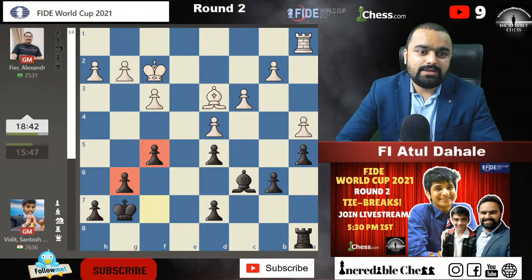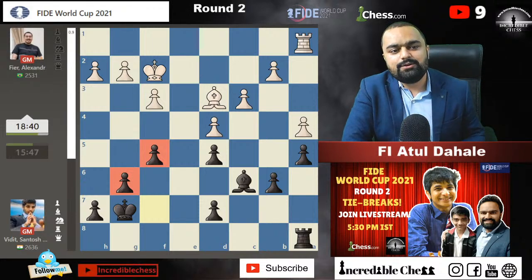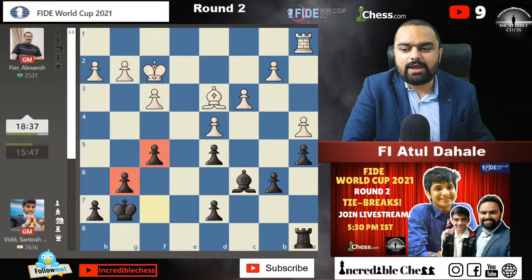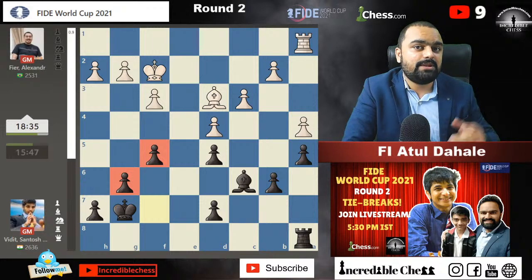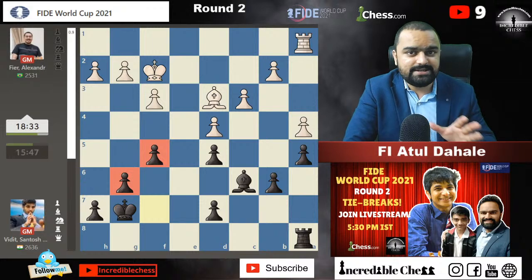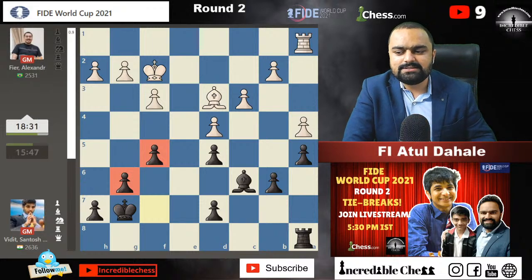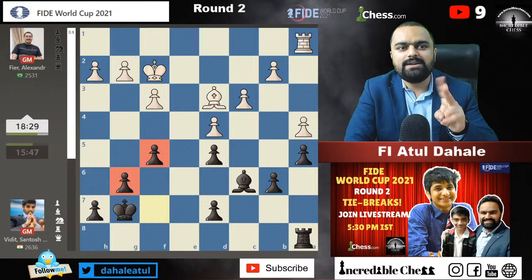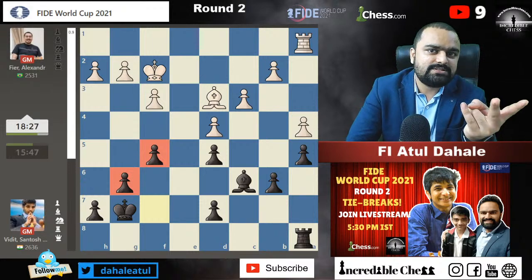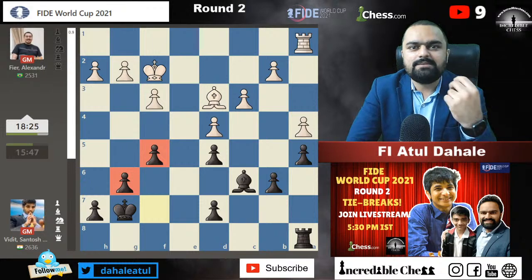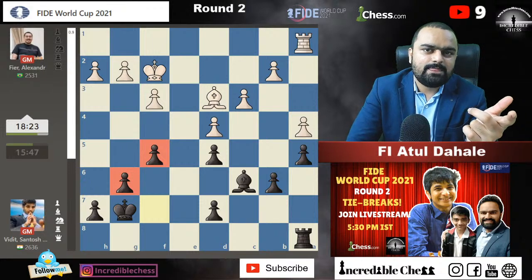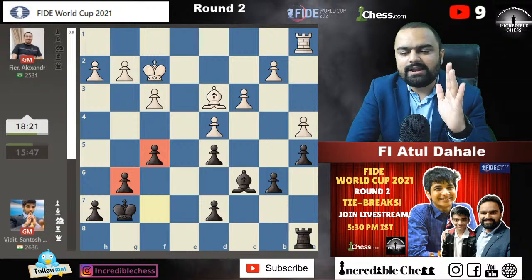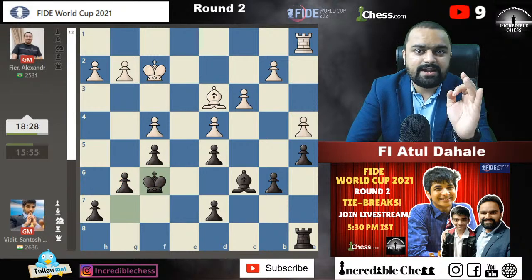Rishabh asks what happens if both games end in an equal position. If both games are drawn, then they will play shorter time control, that is blitz, as we call it. They will be playing 2 blitz games. If those 2 blitz games are also drawn, or if one side wins one and the other side wins the other, then the third and final match will be Armageddon.